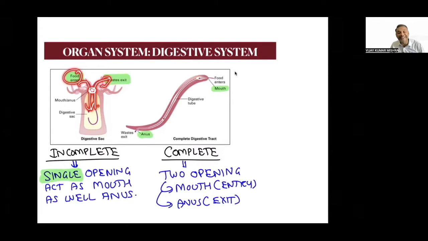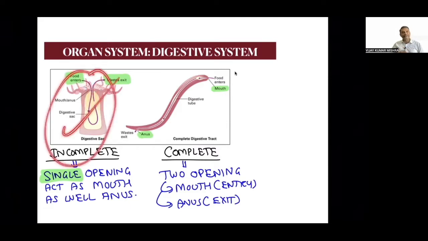Can you see the direction of the arrow? It is in the opposite direction. When food needs to enter, the direction will be inside. When waste needs to be removed after digestion, it is outside. This is called an incomplete digestive system.